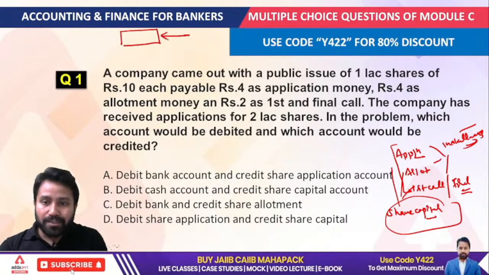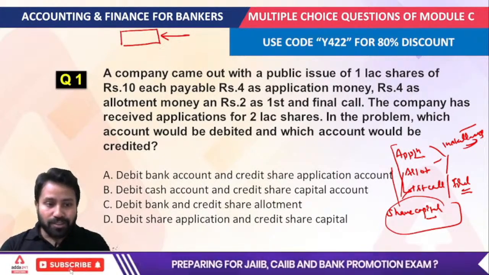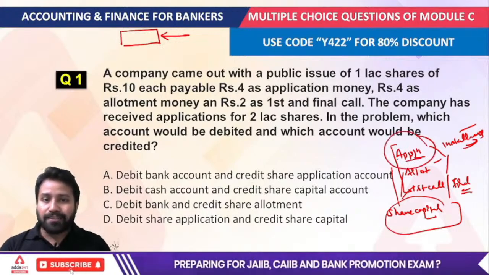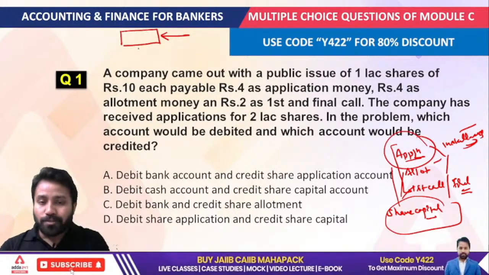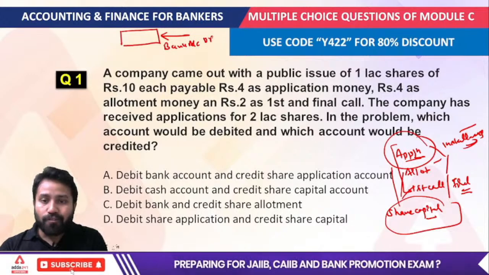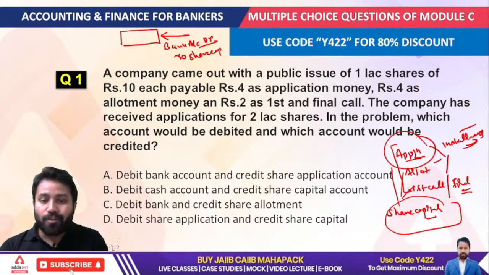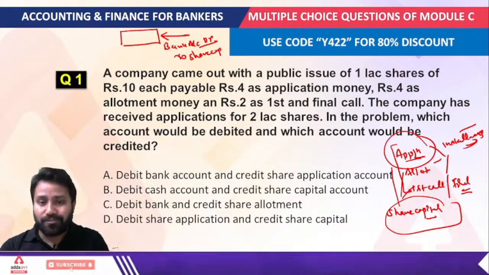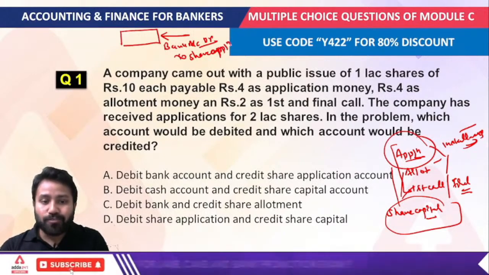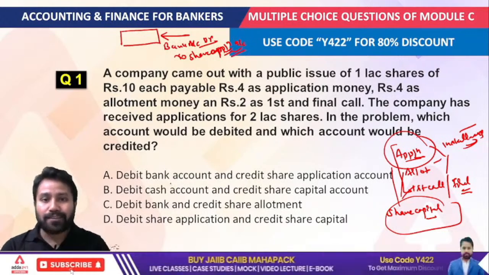Whenever the company is receiving the payment through its application process, the bank account would be debited, while the share application account is going to be credited in that scenario.